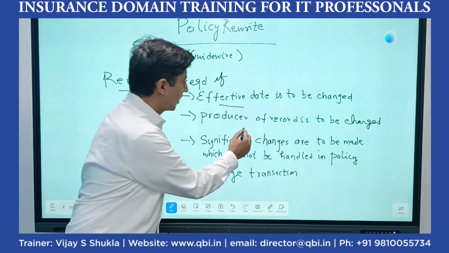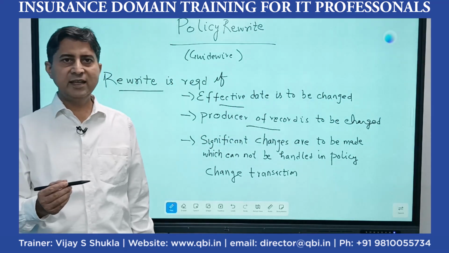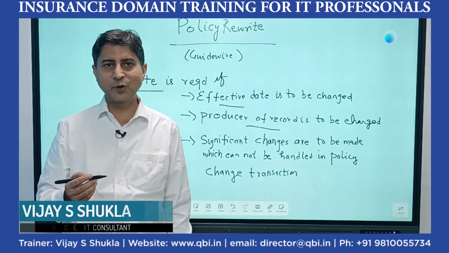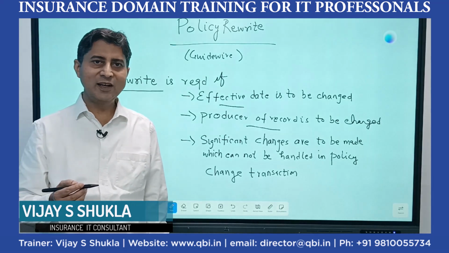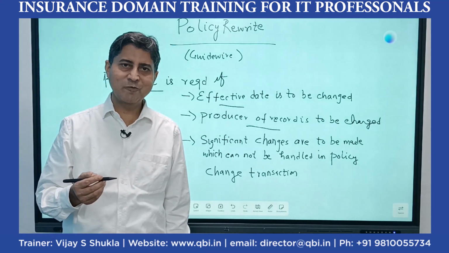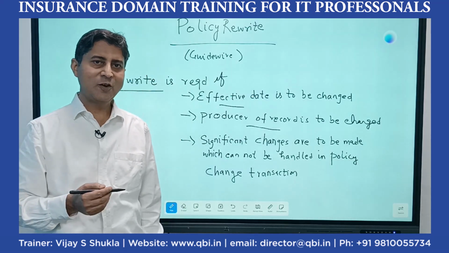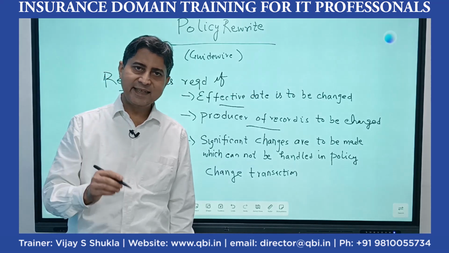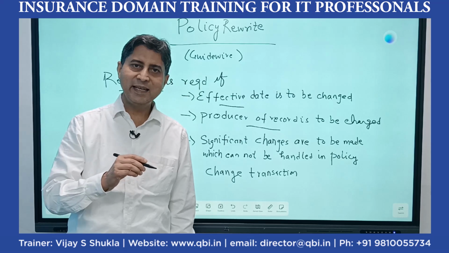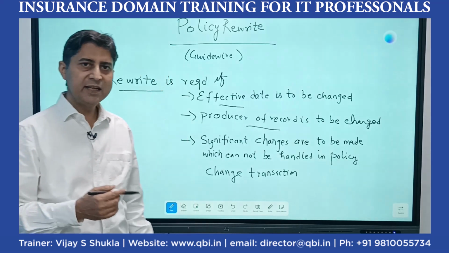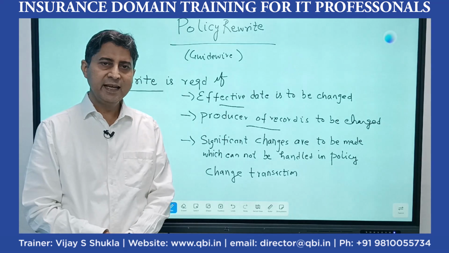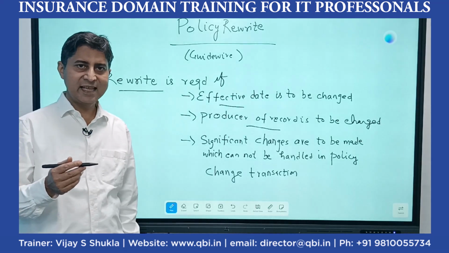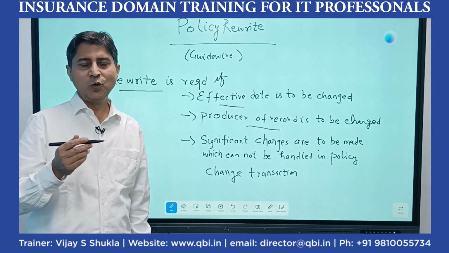If the producer of record is to be changed, so producer of record is your primary producer who has acquired this business for the insurance company, and it is the producer of record who gets paid or who gets the commissions for this account. So if the producer of record is to be changed, again then we have to carry out a policy rewrite transaction. The rewritten policy and the original policy are linked with each other. If there are significant changes to be made in this policy, and if these significant changes cannot be handled by, say, policy change transactions, then it means that we have to do a rewrite.